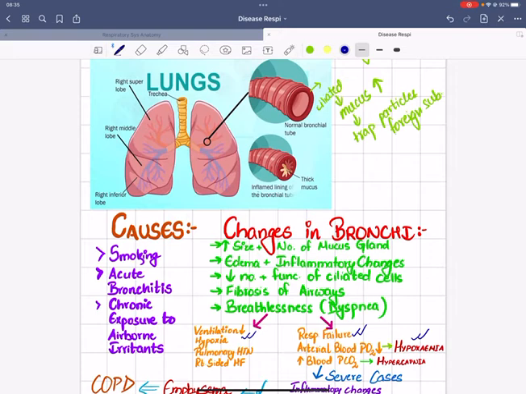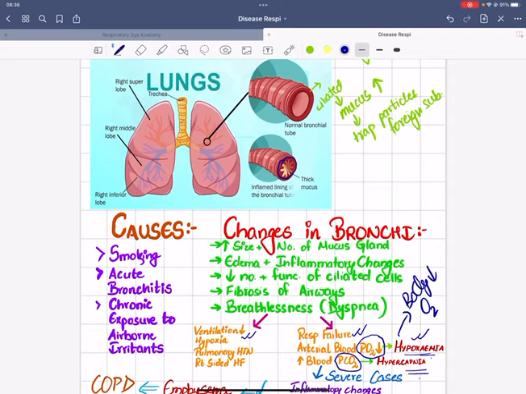Because the gaseous exchange process is affected by the bronchitis, in the blood the partial pressure of carbon dioxide increases and the partial pressure of oxygen decreases, because of which the hypoxemic condition arises, because the body has decreased oxygen, whereas the carbon dioxide level increases in the blood. Why? Because the lungs are unable to expel the carbon dioxide properly from the alveoli. Why? Due to the inflamed condition of the bronchi. And now hypercapnia results.